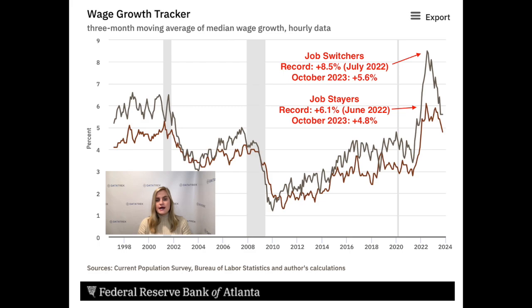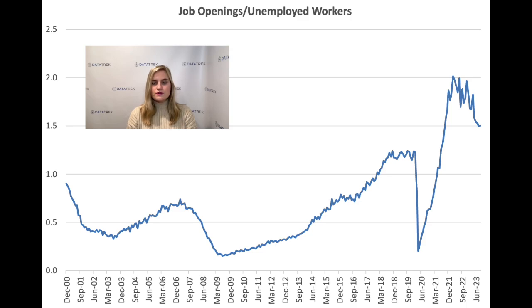The late 1990s and early 2000s experience shows wage growth could remain elevated above 5% for job switchers and 4% for job stayers for years. This sort of growth is possible now, given that there are still 1.5 times the number of job openings as there are unemployed workers, whereas there were more unemployed workers than job openings in the early 2000s.